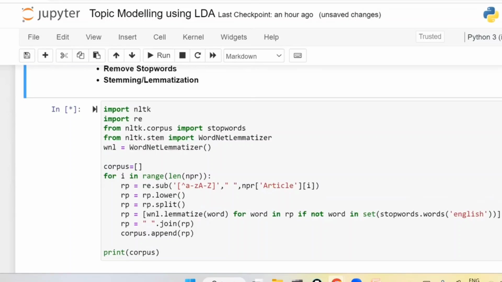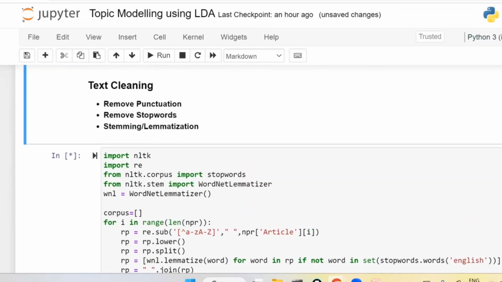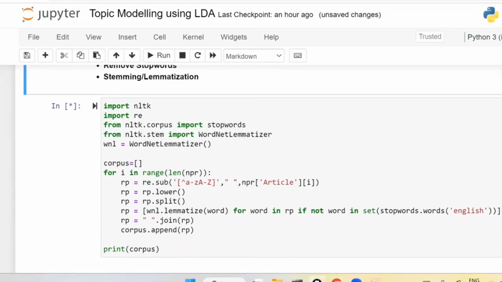In the text cleaning, first I am going to remove the punctuations. After that, remove the stop words. After that, I am going to apply stemming or lemmatization. Here also basically we have to apply the stemming only, but here I have applied the lemmatization. Instead of applying the stemming, I have applied the lemmatization.